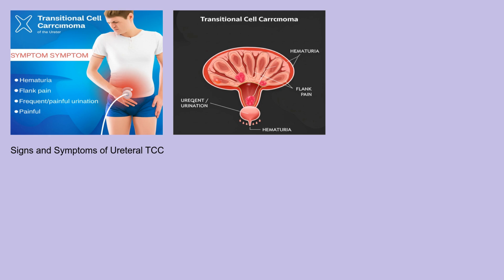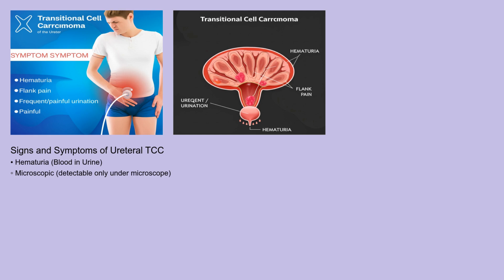What are the signs and symptoms of transitional cell carcinoma of the ureter? One of the most common presenting symptoms is hematuria, or blood in the urine. This can be microscopic, only detectable under a microscope, or macroscopic, visibly apparent in the urine. Flank pain, which is pain in the side or back, is another common symptom, often resulting from obstruction of the ureter by the tumor. Other less frequent symptoms include frequent urination, painful urination, and a persistent urge to urinate, even when the bladder is empty.